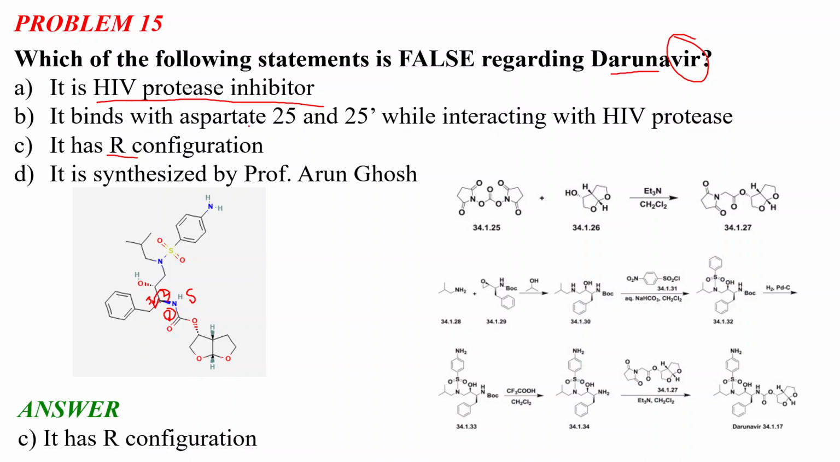So remember this about darunavir. It is an HIV protease inhibitor, and by this method it was synthesized by Professor Arun Ghosh. You don't need to remember the exact pathway, but I have just shown you for your knowledge. This was all about today's lecture.